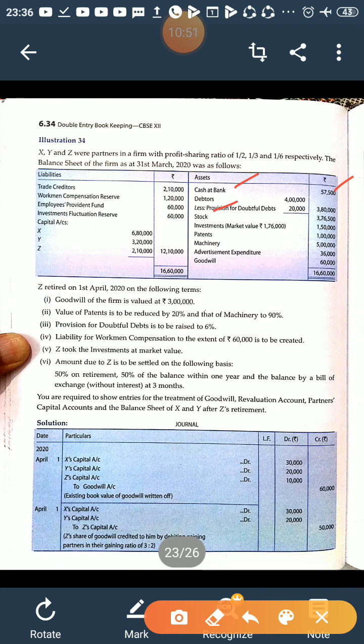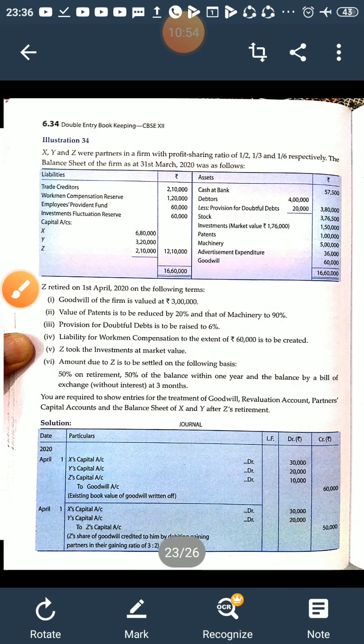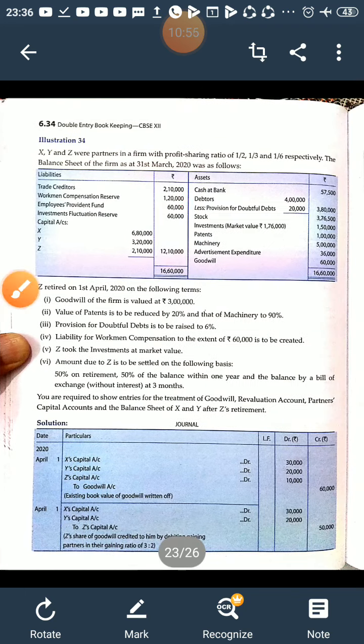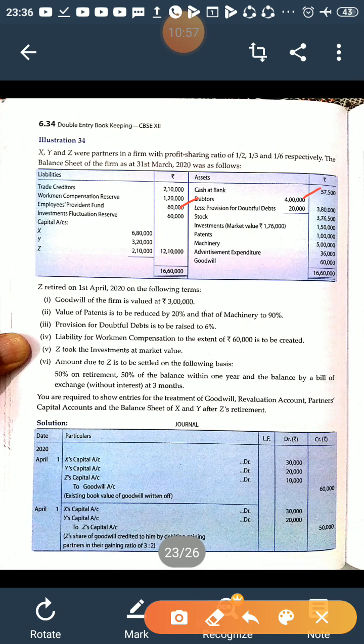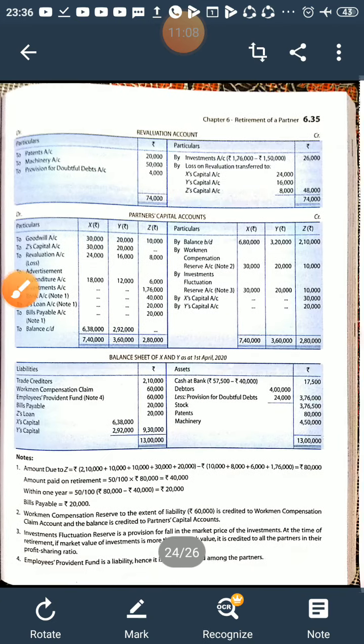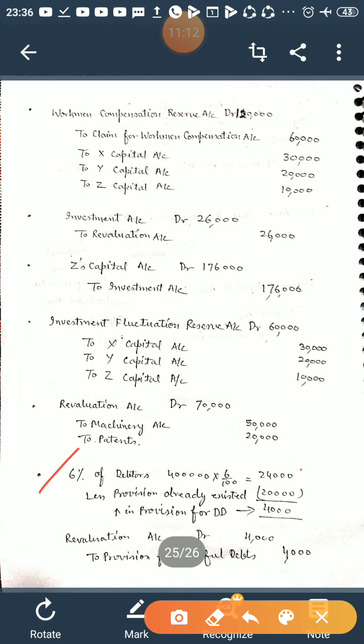Now debtors are given 4,40,000. 4 lakh debtors are given 4 lakh, and provision is given 20,000. There is an adjustment. Provision for doubtful debt is to be raised to 6%. So first of all we will calculate 6% of the debtors. I have shown this. 6% of the debtors is 24,000 and existing provision is 20,000, so we have to raise provision by 4,000.